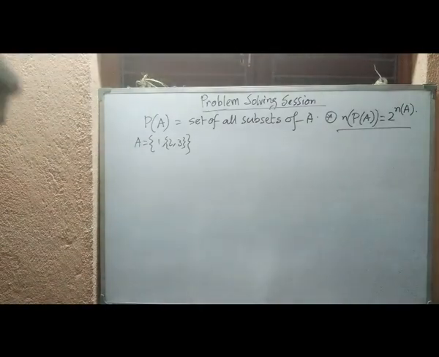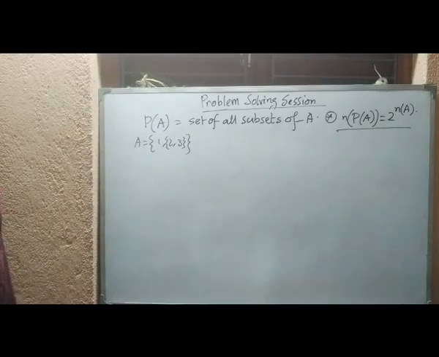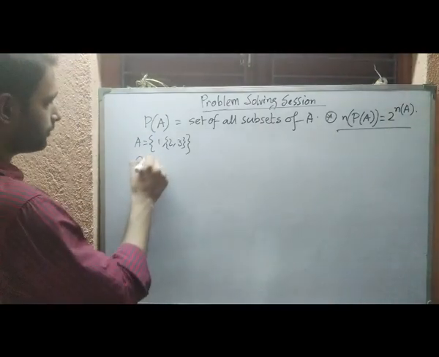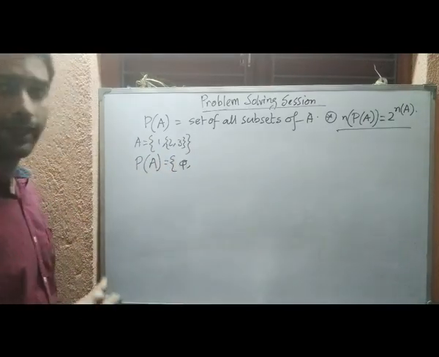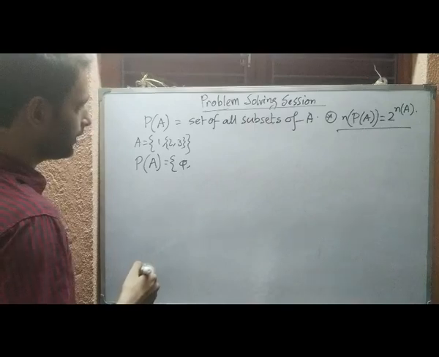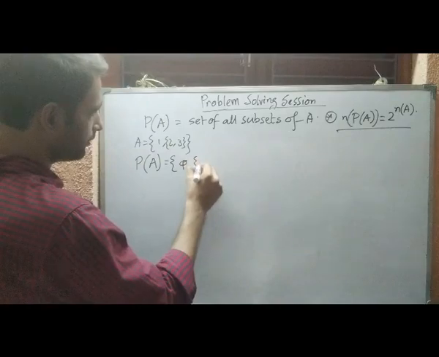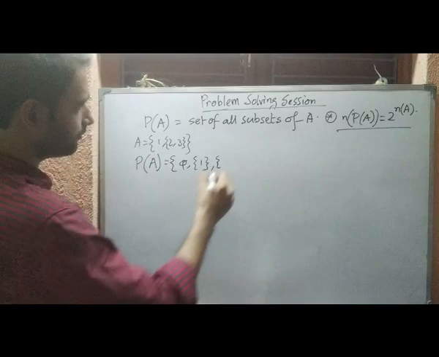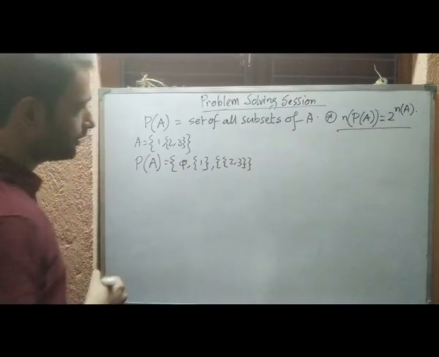Say this is the set A, where 1 and the 2-element set {2, 3} are its elements, and we have to find its power set. So first of all, the element should be ϕ, because ϕ is a subset of every set, and then we take the one-element sets. So here this will be an element, and another element will be {2, 3}.